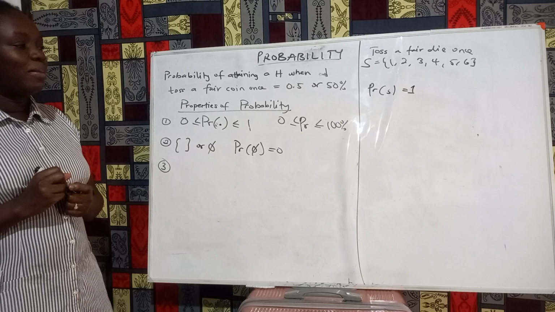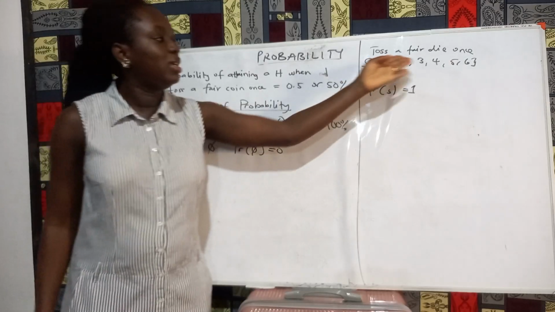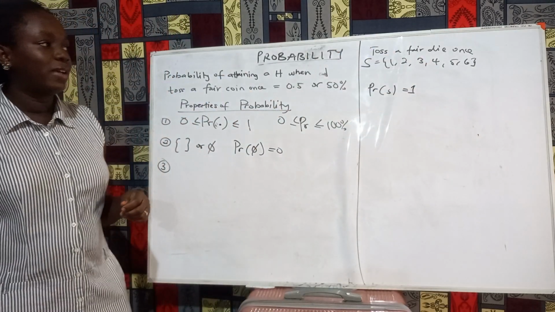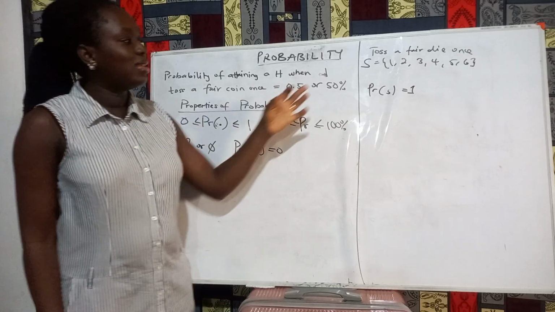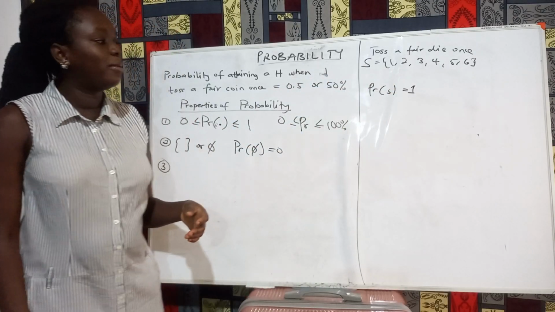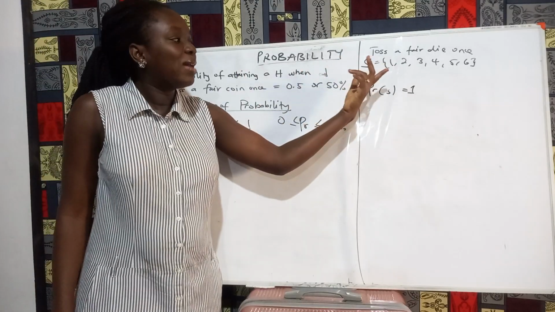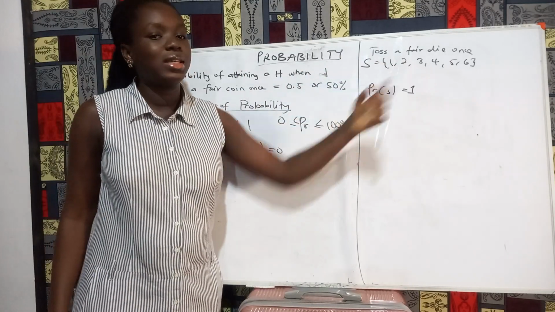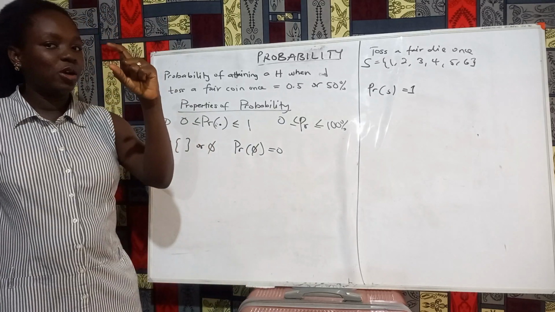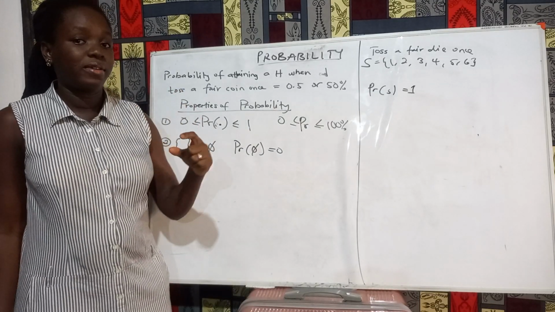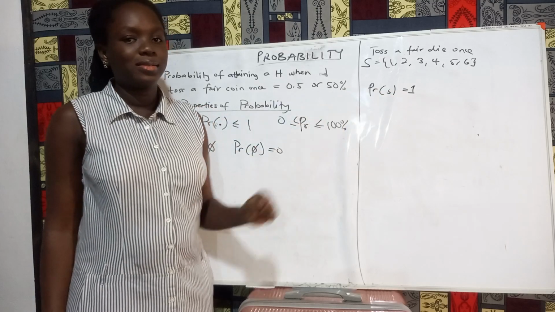Because I'm asking for the probability of getting either of these when I toss a fair die once, and this is the entire sample space of the experiment. So definitely, when I toss a fair die once, my answer will surely be one of these. Once there's certainty of an occurrence of an event, then it is 1.